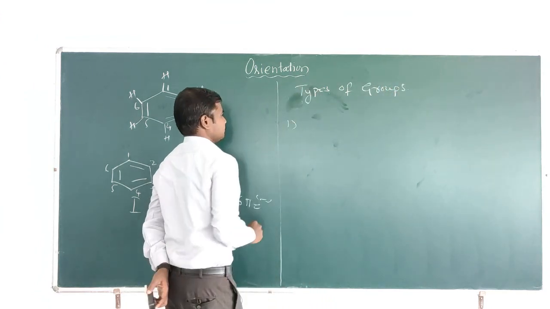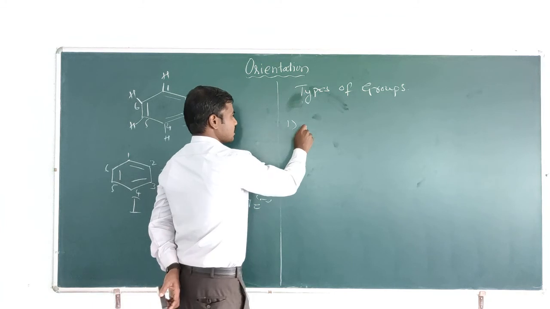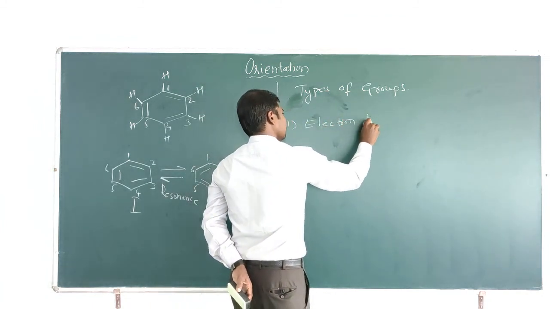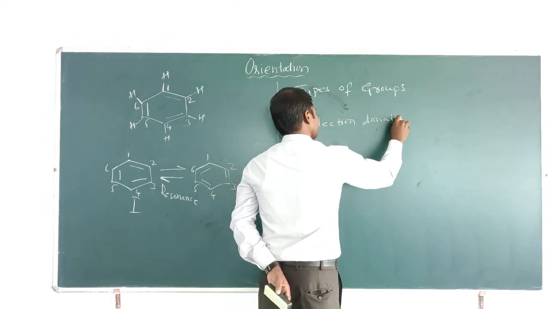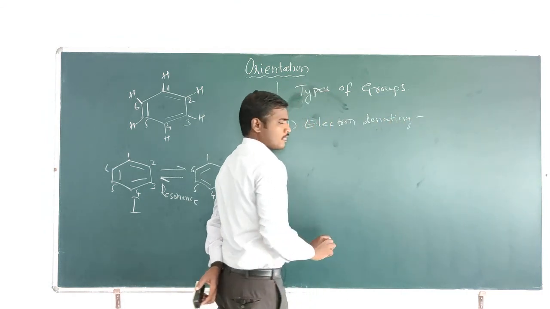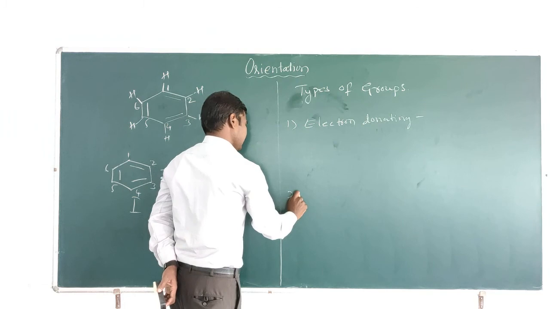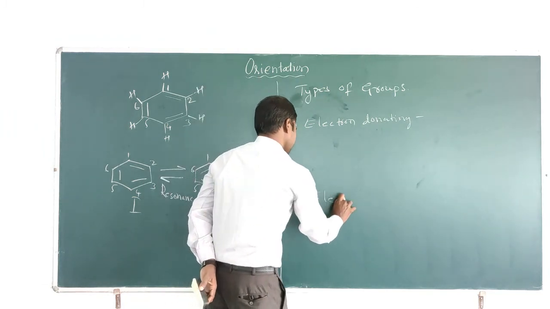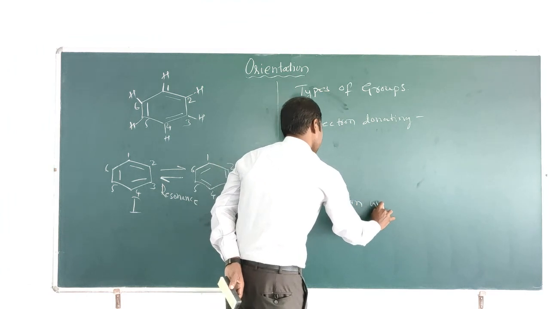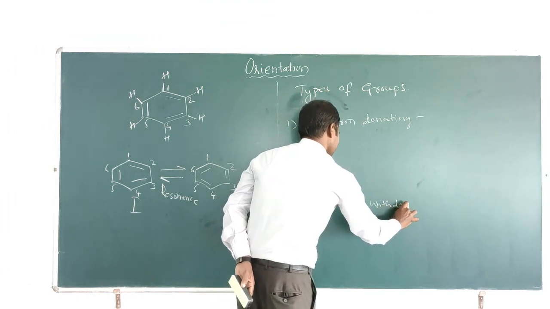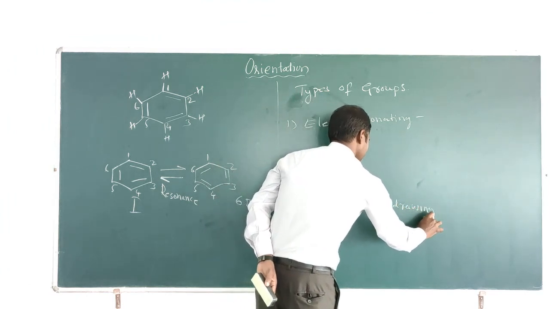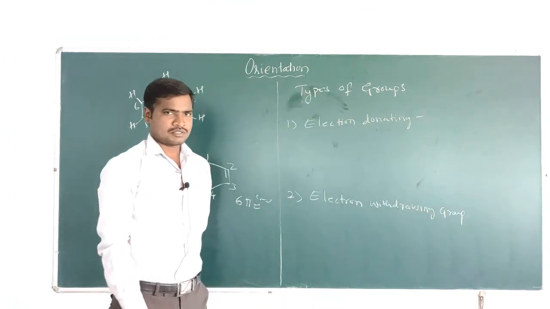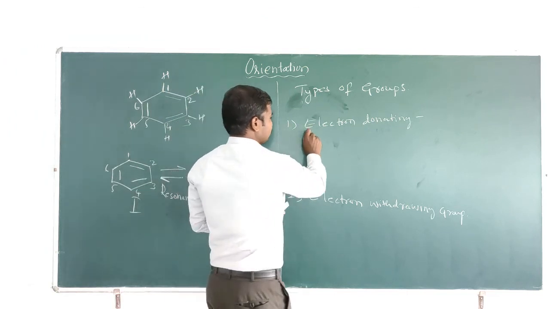One is what we call the electron donating group. The second type of group is the electron withdrawing group.